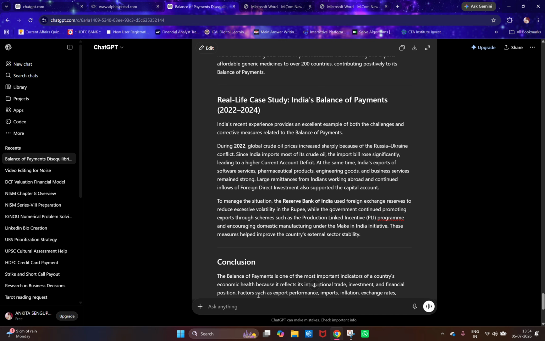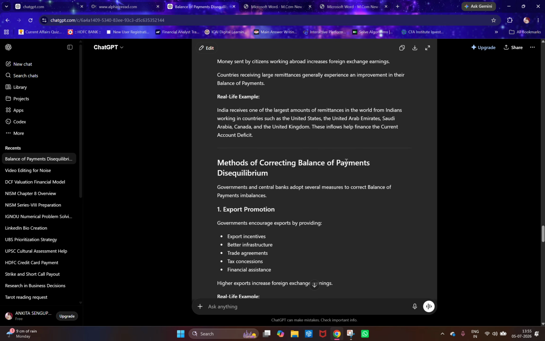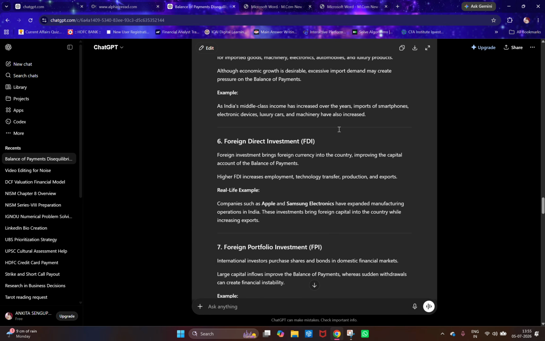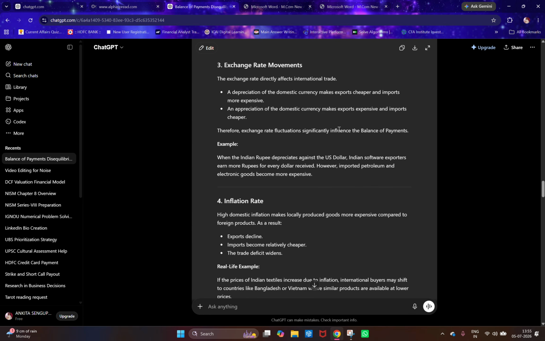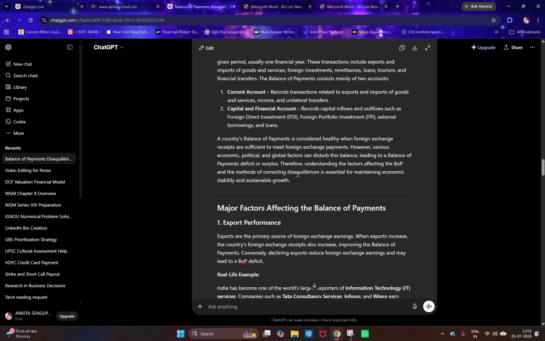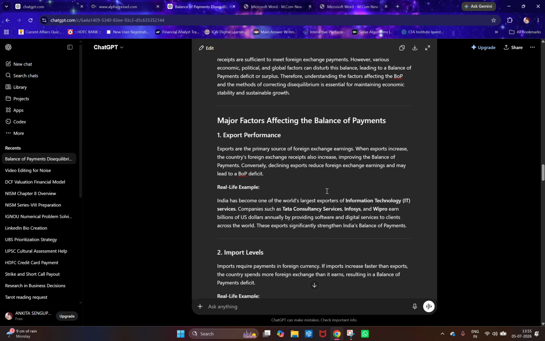If you want to break the question, like over here it is given as methods of correcting balance of payment disequilibrium. If I wanted, I could have given this question separately to ChatGPT. So this is how they are going to give it. Now you can format it by giving a different kind of prompt, like you can say, don't give me the definition of balance of payment and all, just give me the major factors in detail along with a real life example for every point.